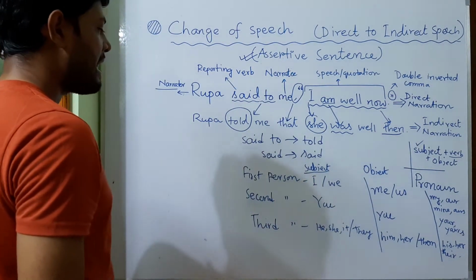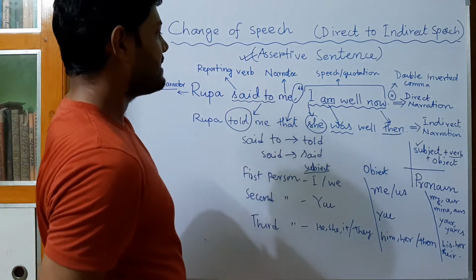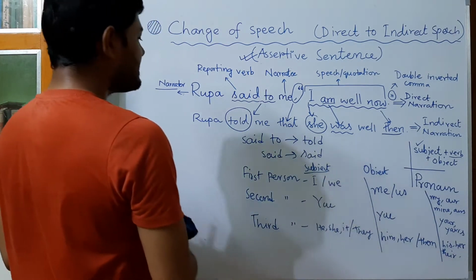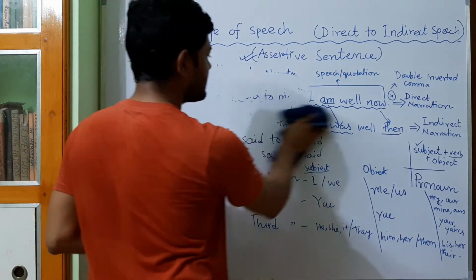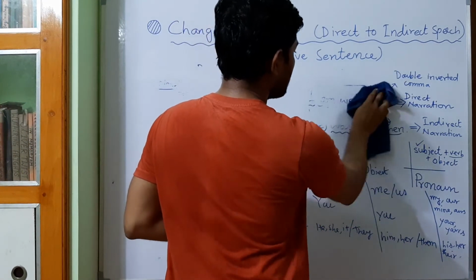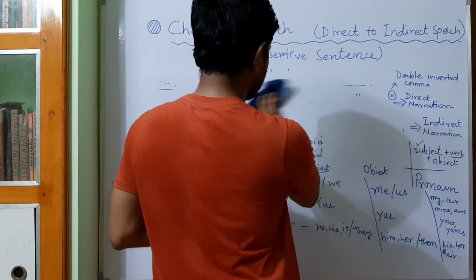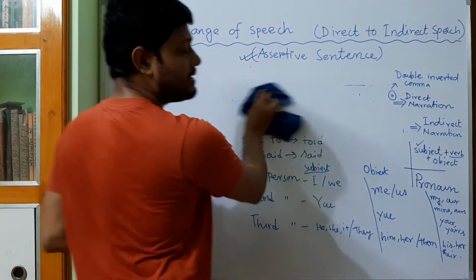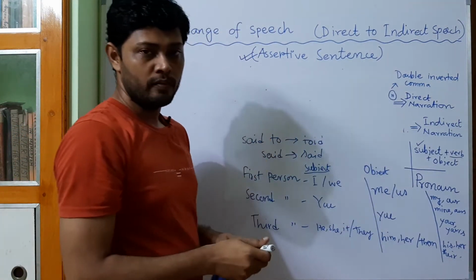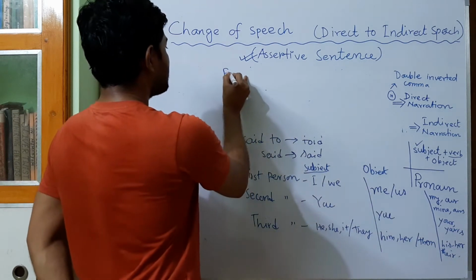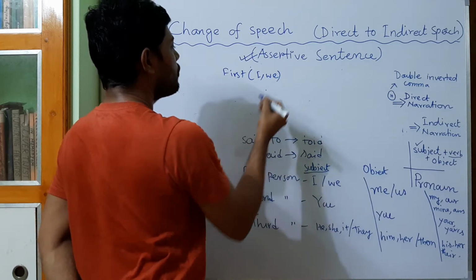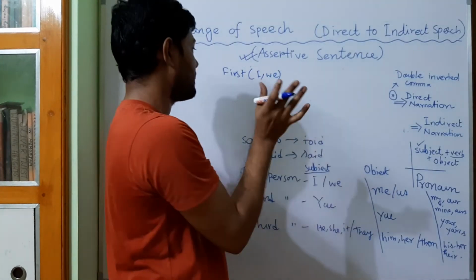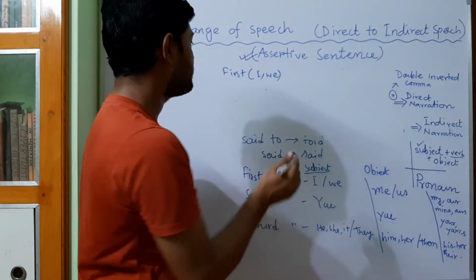Now look at another thing. If we find any first person pronoun, that is I or we. Sorry, I have said you, it is not you, we.